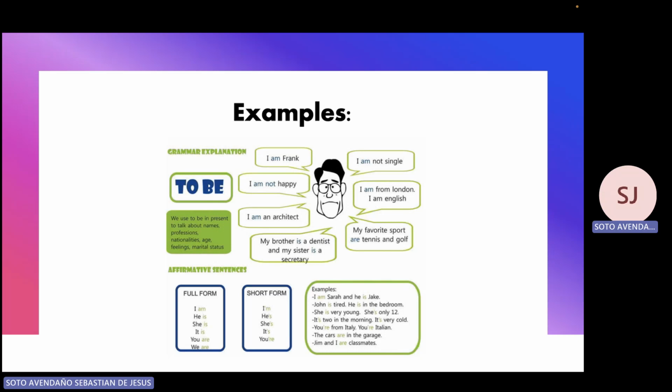The cars are in the garage. So now we're using the verb to be to tell where the cars are. Where are the cars? In the garage. And then the last example, Jim and I are classmates. So that example is telling us that Jim and the other speaker, who is telling us this example, are classmates.